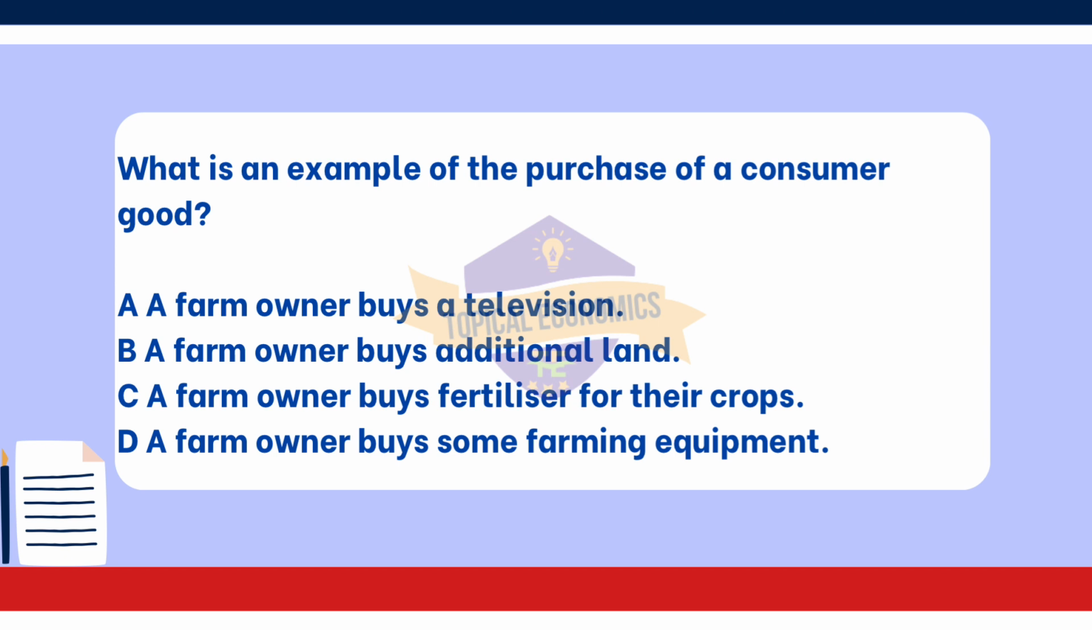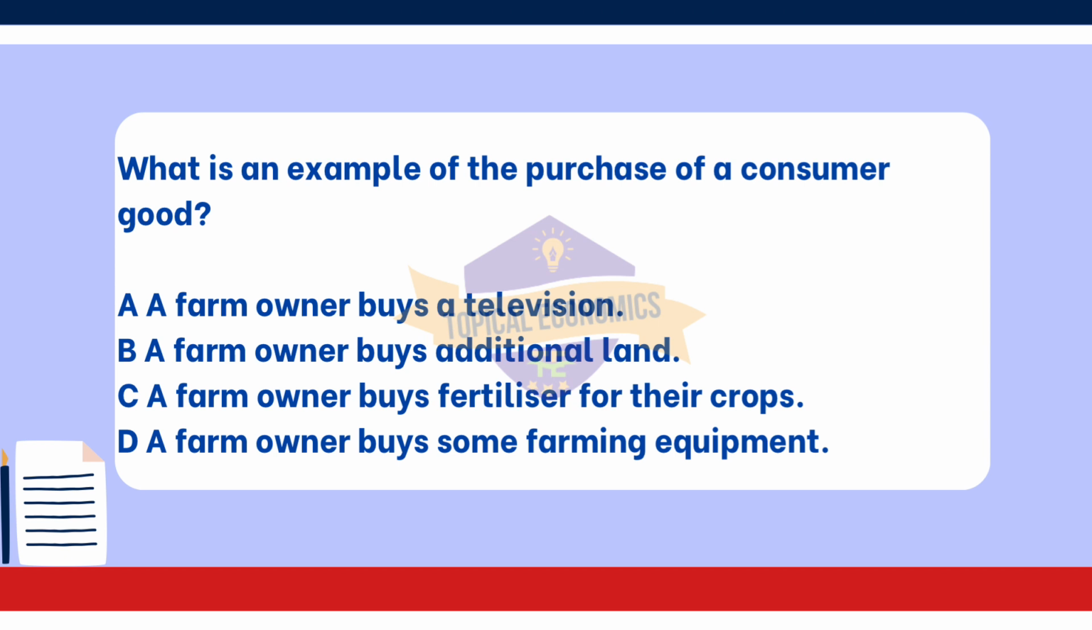The correct answer for this question is option A. A farm owner buys a television. The purchase of a television is an example of a consumer good because it is a product intended for personal use or enjoyment by consumers, rather than for business or production purposes.